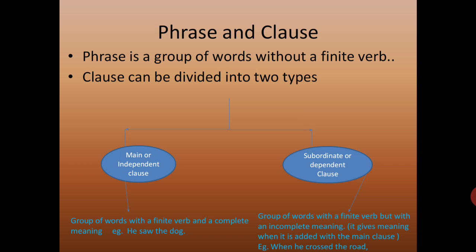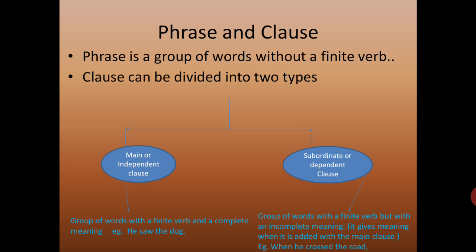Okay, so for example, I've not given any example here because in the previous class I taught you in detail about what is a phrase, like in the morning, to the street. So there is no finite verb. But what is a clause? Clause can be divided into two types. One is main clause, or it can also be called an independent clause. What is a main clause? A group of words with a finite verb and a complete meaning.